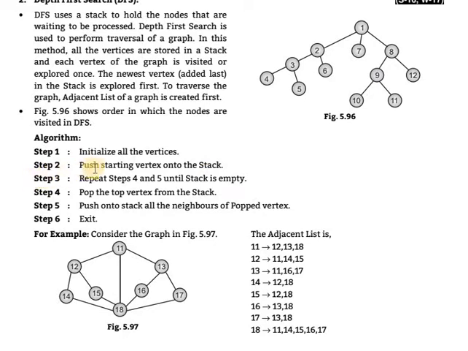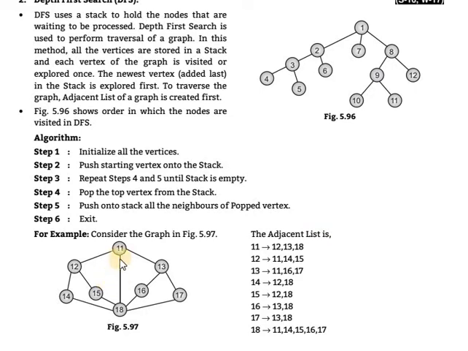Next, second step: push the starting vertex onto the stack. Repeat steps 4 and 5 until the stack is empty. After that, pop the top vertex from the stack. Pop means remove the top vertex of the stack, and push onto the stack all the neighbors of that popped vertex. In the fourth step, the element that is popped is removed, and that element's adjacent nodes, its neighbors, are pushed, meaning added to the stack. This is the fifth step, and exit. The same example is taken.